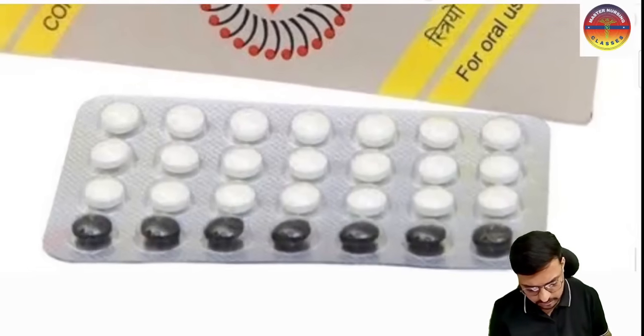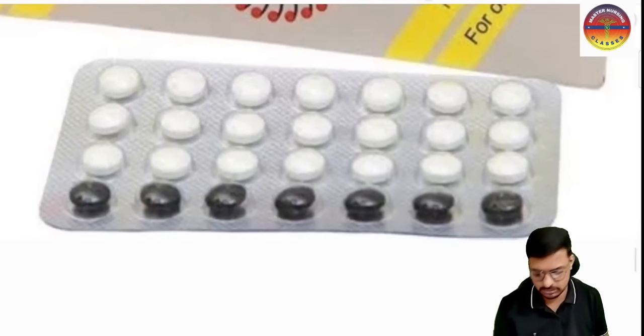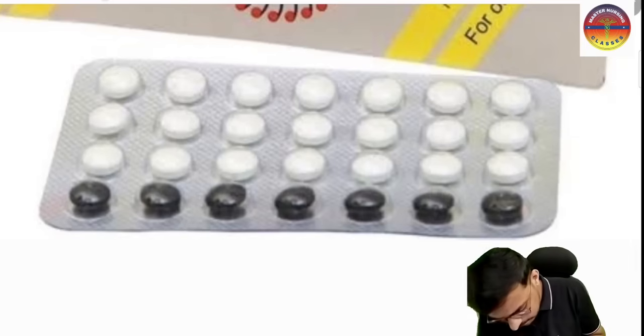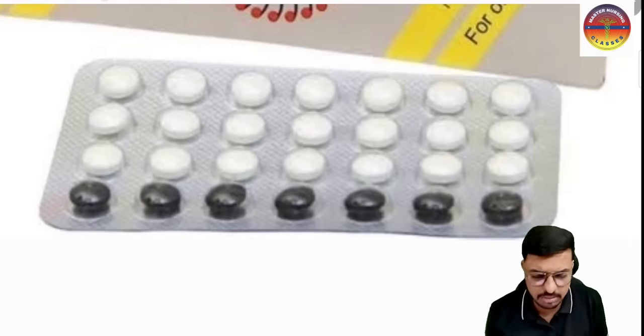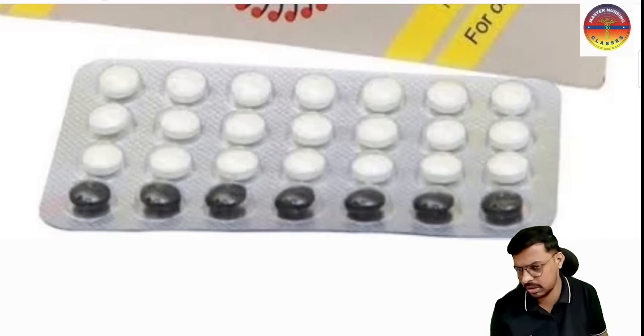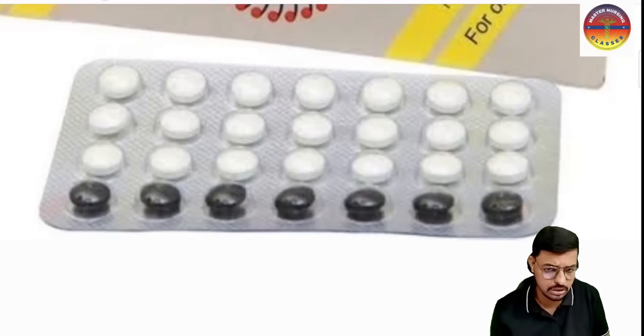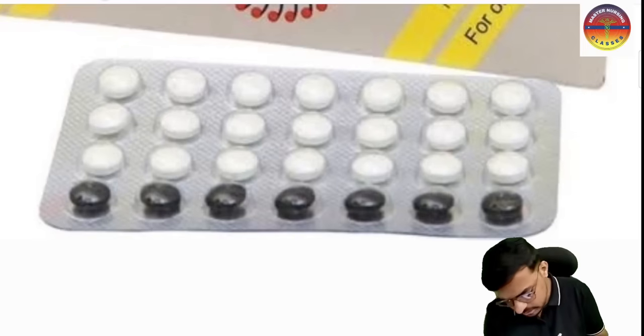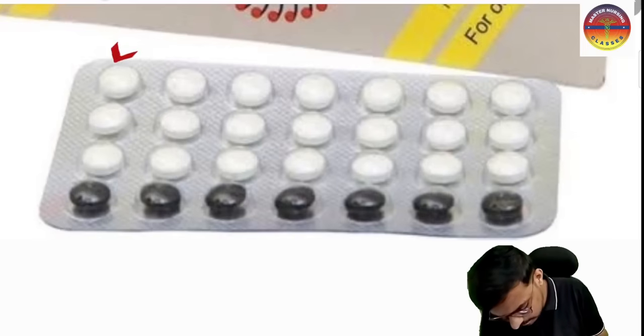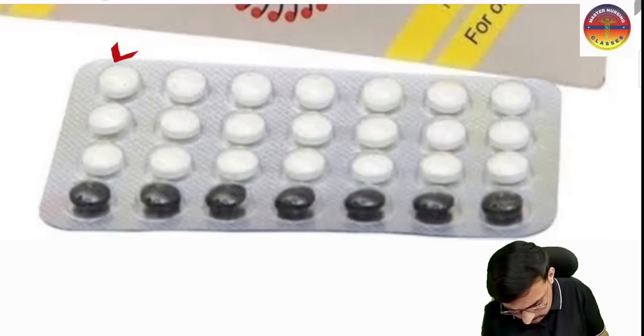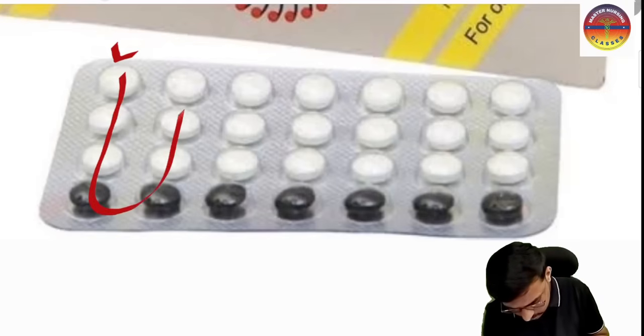Sir, how do we have to start this? The woman has to take the first tablet in the first 5 days. If she takes it on day one, that is also okay. But ideally, the Government of India recommendation is to start on the 5th day. So she takes the first tablet on the 5th day, and from that she should continue.